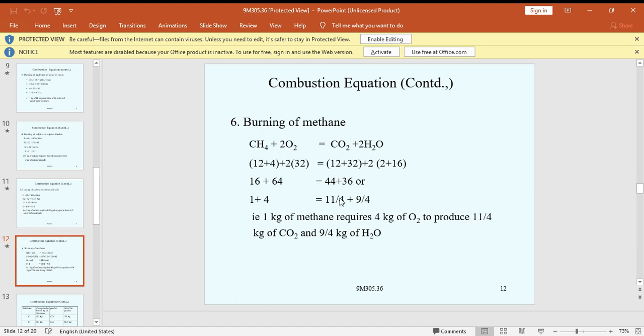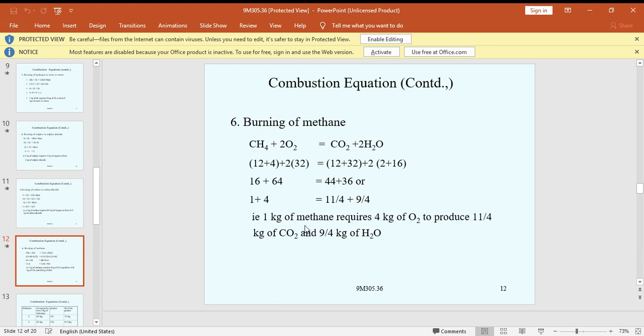Here 16 by 16, 64 by 16 is 4, 44 by 16 is 11 by 4, and 36 by 16 is 9 by 4.